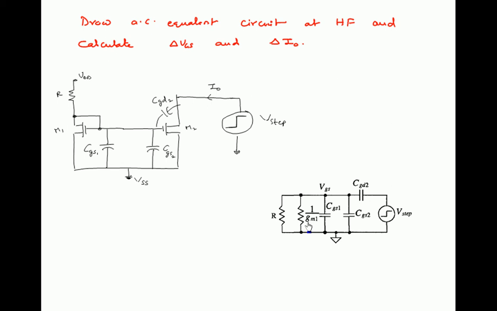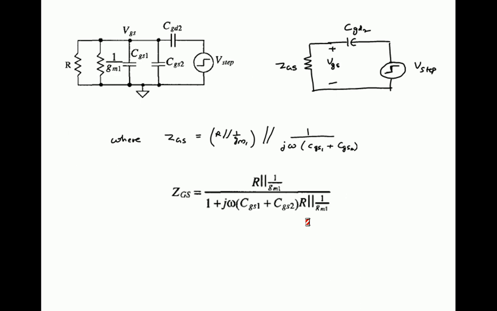Okay, now we will perform this. We will calculate delta VGS as well as delta I naught. So this is the equivalent small signal analysis of the simple current mirror. Next, this circuit can be drawn equivalently in this way. All these four parameters, R, 1 by GM1, CGS1, CGS2, are in parallel and you are going to replace these things.